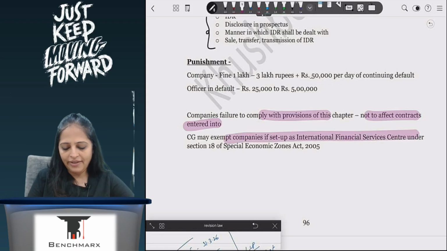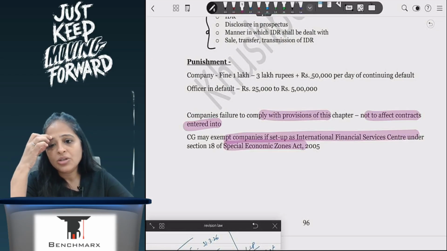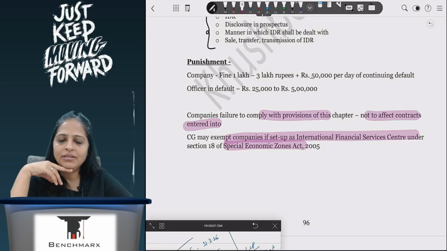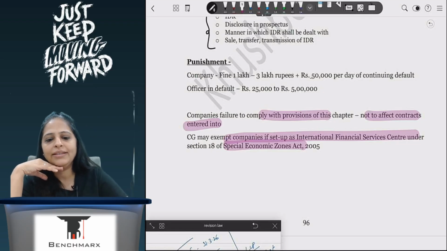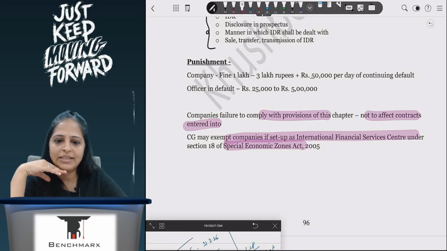Any IFSC companies, like your Gift City, which are established under SEZ, will get exemption here, and that exemption will be specified for SEZ companies. In the exam you can draw the chart and explain it. It is perfectly okay.